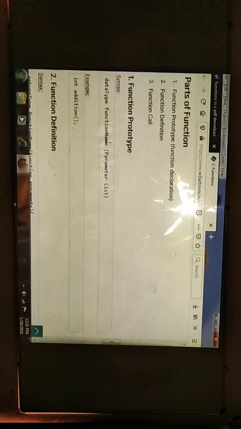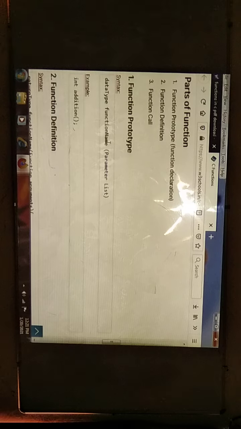First we can see the function prototype. First, how to declare the function declaration, how we can do it. First we can see the syntax. Whenever we are declaring functions in a program, first we need to perform the declaration part. What is the syntax of the function prototype?